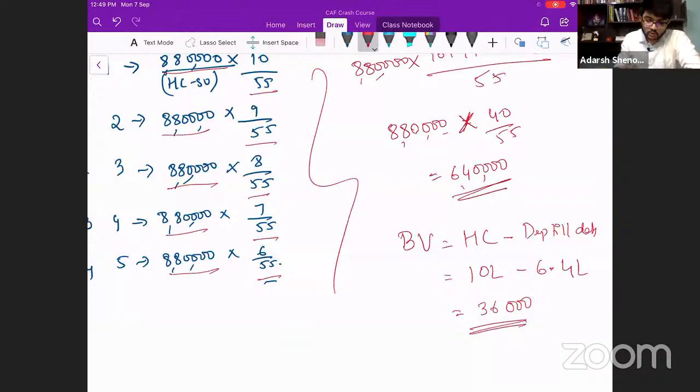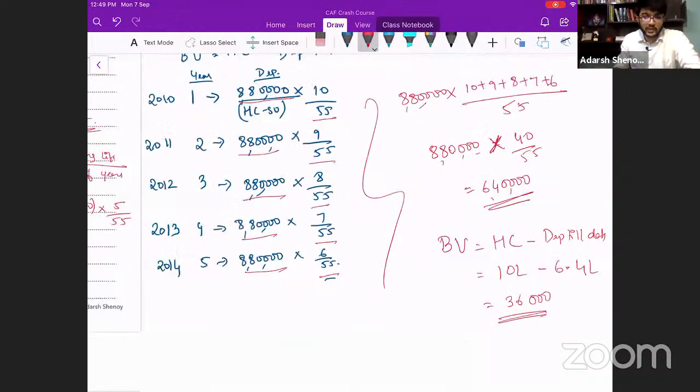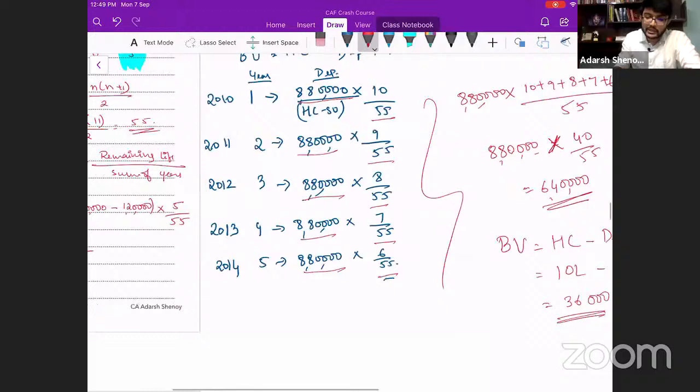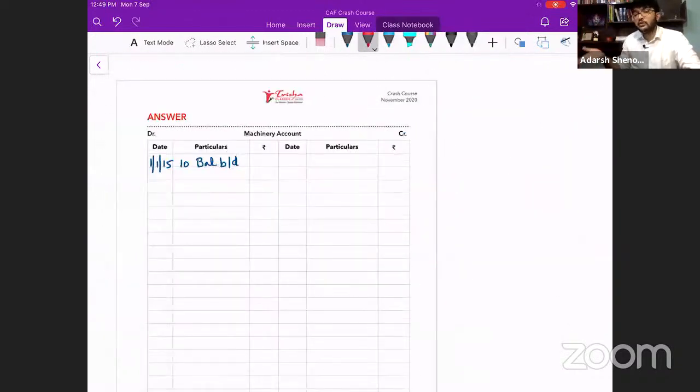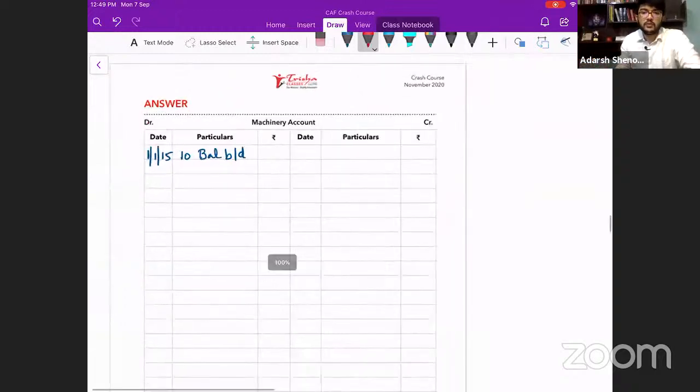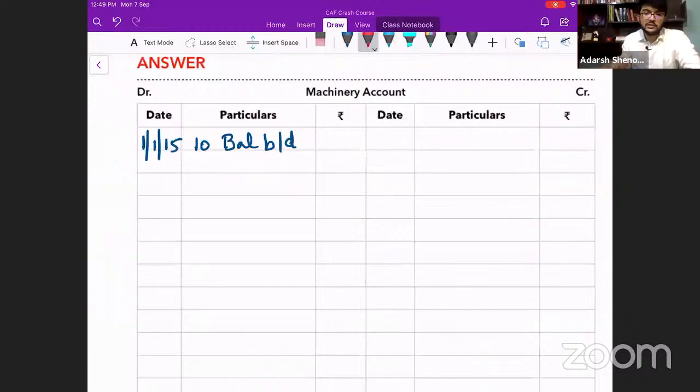Should I consider 2015 also? The answer is no. We are calculating book value as at the beginning of the year. If you do that, you will get the book value at the end of the year. Are you following? At the end of the year, book value we will get. But we should not consider this year depreciation. We have charged depreciation only up till 2014 end.